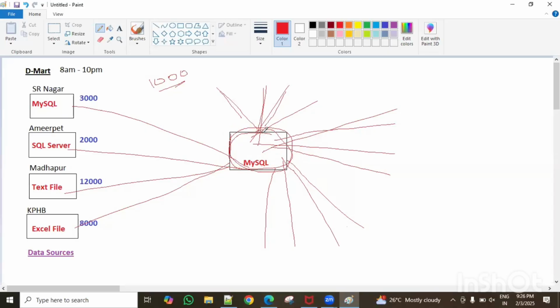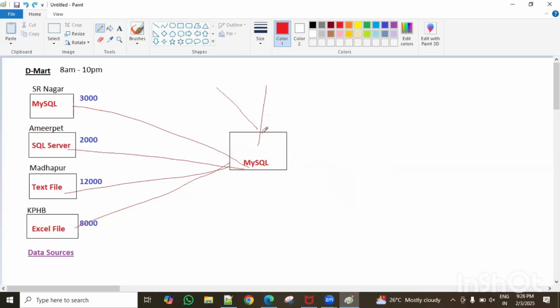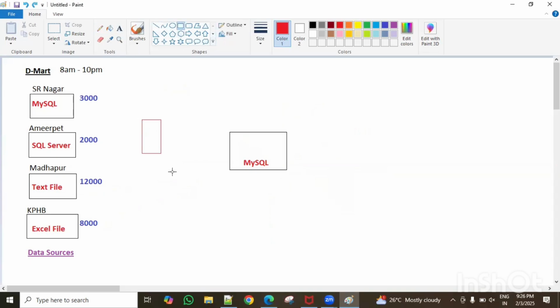So what can we do here, guys? One solution is, instead of loading all at a time, take all the Hyderabad data, all the Hyderabad branches, into one temporary database first. Observe now that all the data comes here and mixes here.